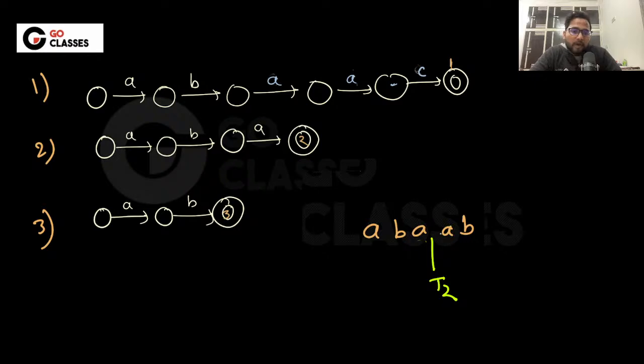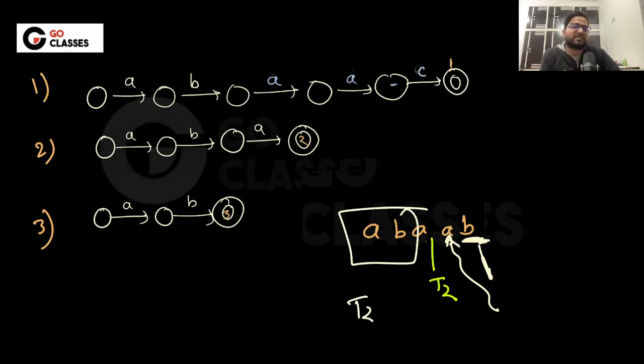Now you will say, what if it is matching with someone else? You will go to A, then you will be greedy and say, what if it is matching T1? And then at B you will realize it is not matching with T1. At this moment you will backtrack to the moment where you last identified a match. So this is backtracking, and you say it is T2, and then you will again start from A. Is this fine to everyone?